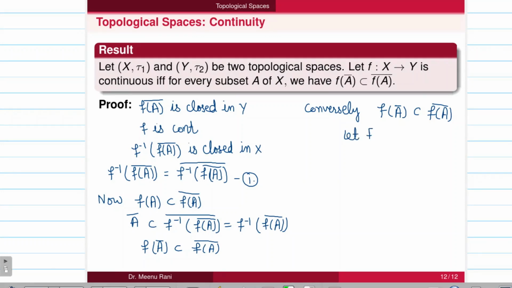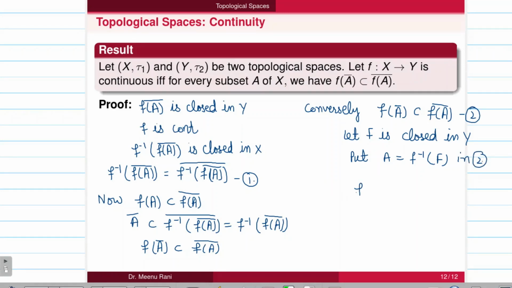Let F be a closed set in Y, then we need to prove that its pre-image, that is f inverse of F, is closed in X. For it, put A equal to f inverse of F in this equation, we can call it the second equation.